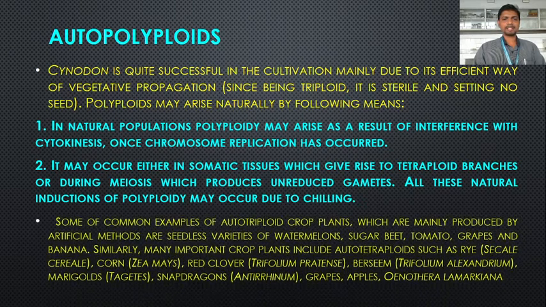Some common examples of autopolyploid crop plants, which are mainly produced by artificial methods, are seedless varieties of watermelon, sugar beet, tomato, grapes and banana.